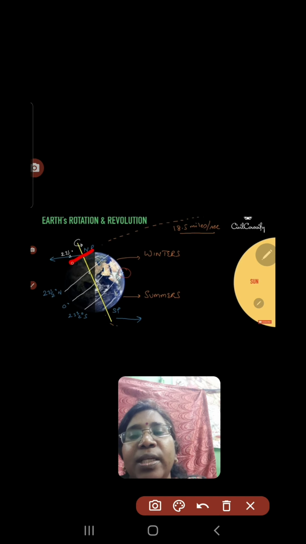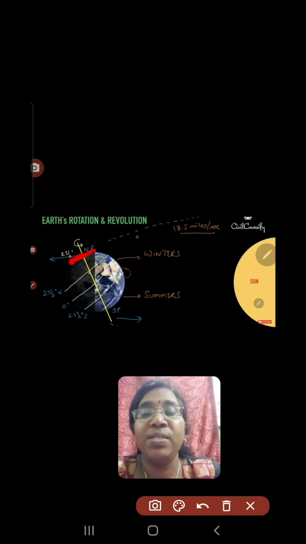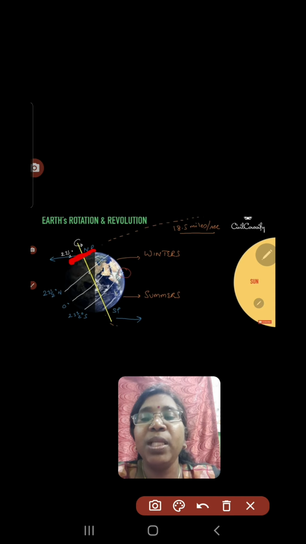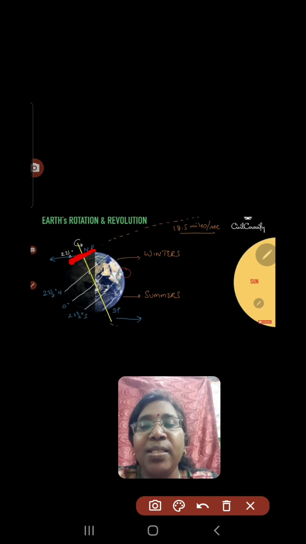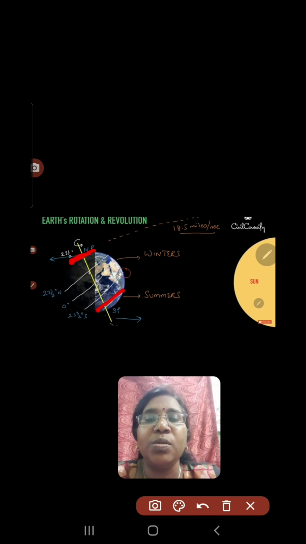You see here the length when you draw a line, it is almost fully dark. At the same time, in the southern hemisphere, they experience continuous 6-month daylight. Understood? This is happening due to the variation of the sun rays.